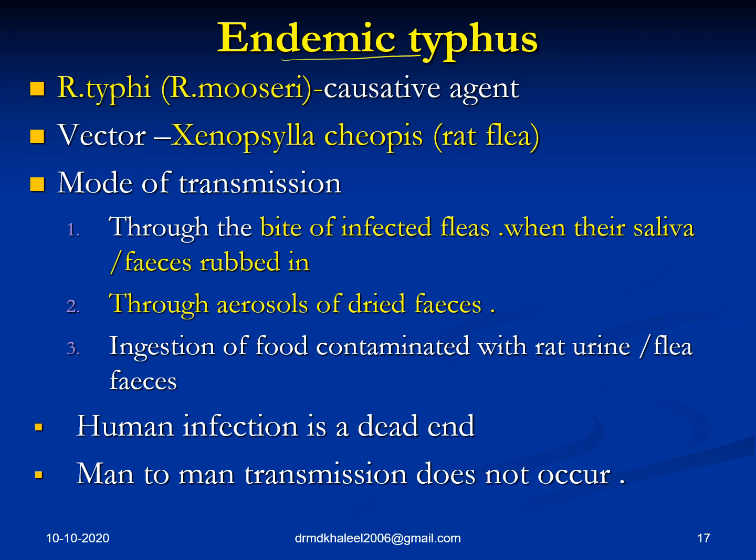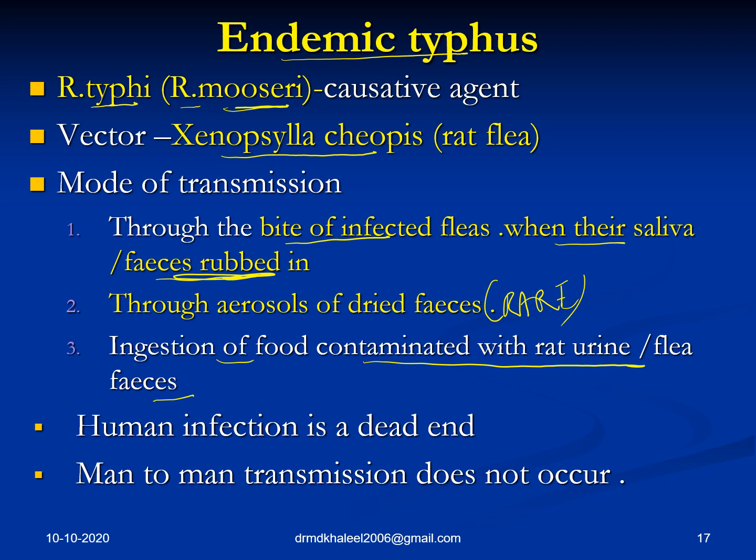Coming to endemic typhus, detailed description. It's caused by Rickettsia typhi or otherwise Rickettsia mooseri. Mooseri basically refers to the mice. Vector, the rat flea, Xenopsylla cheopis. Mode of transmission, the bite. I told you, no? So bite of the infected flea, when the saliva or the feces are rubbed on. Very rare, it's the aerosol or the dried feces. Very, very rare, ingestion of food contaminated with rat urine or flea feces. Human infection is a dead end. Infection from human to human doesn't happen.